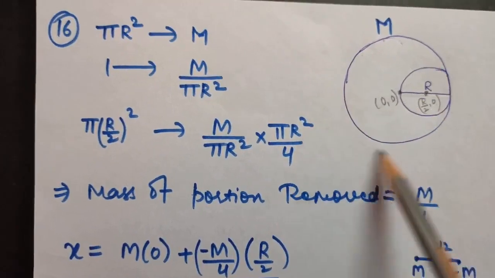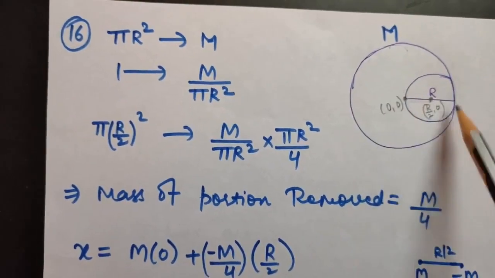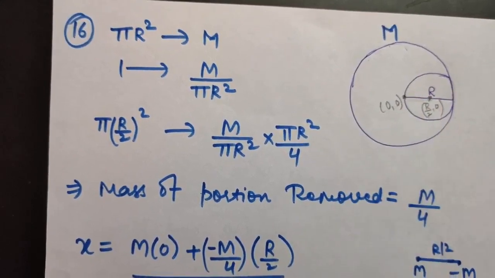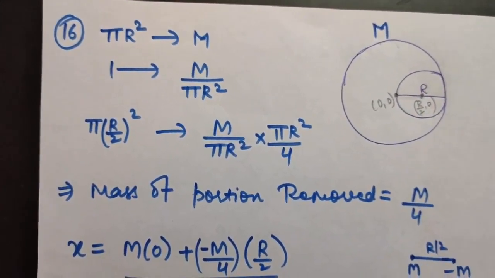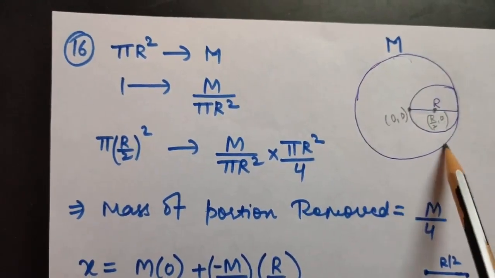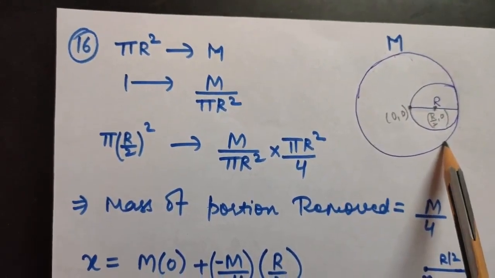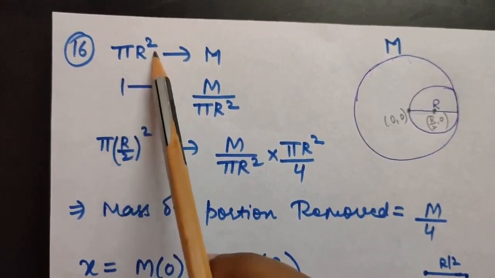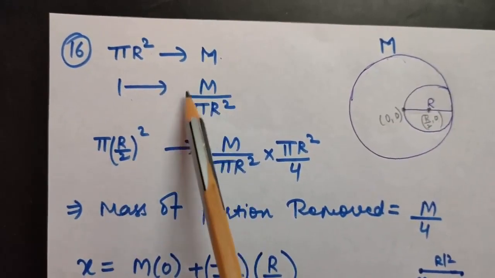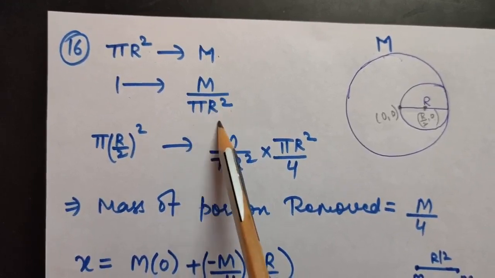So we know m1, which is capital M. First of all we will calculate m2, the mass of this removed part. For that we will be using the unitary method. This disk has an area of pi capital R square, so pi R square has a mass of M. By using the unitary method, mass per unit area will be M by pi R square.